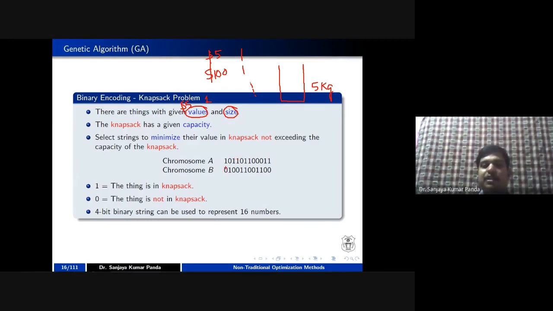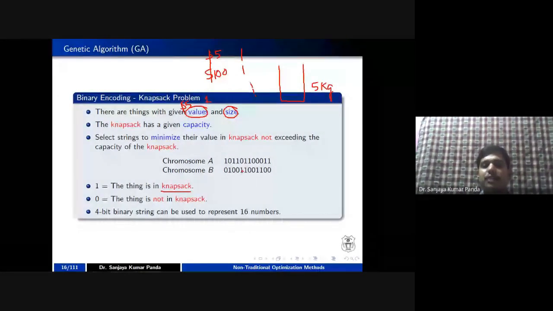That I am representing by 1 as well as 0. 1 indicates I am keeping that thing in my bag. 0 indicates I am not keeping a particular thing in my bag. For example, if the first vegetable is, let's say, potato, and the second is tomato, then this is the chromosome representation, where 1 indicates that thing can be inserted into the knapsack, and 0 indicates that it is not inserted into the knapsack due to the limitation, or the value of that particular vegetable is less. That's why I am not going to fill my knapsack with it. So this is the encoding scheme we are using in the case of the knapsack problem.